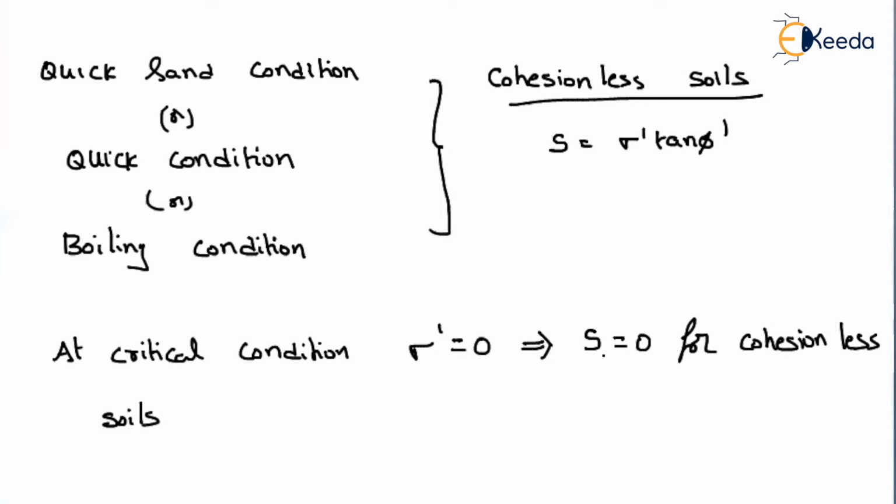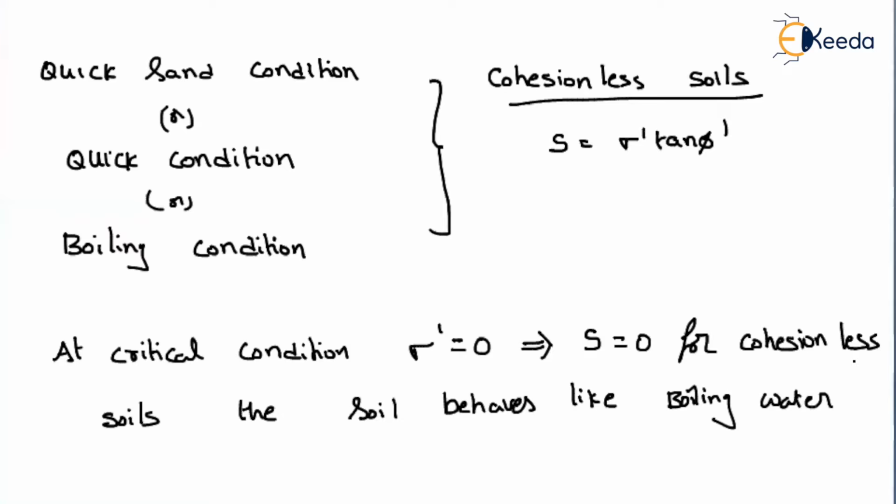So if your shear strength is equal to zero, then the soil behaves like boiling water. That's why it is called a boiling condition. And also, as it does not have any shear strength, it is also called a quick condition. As this phenomenon usually occurs in sands or cohesionless soil, we also call it a quicksand condition.